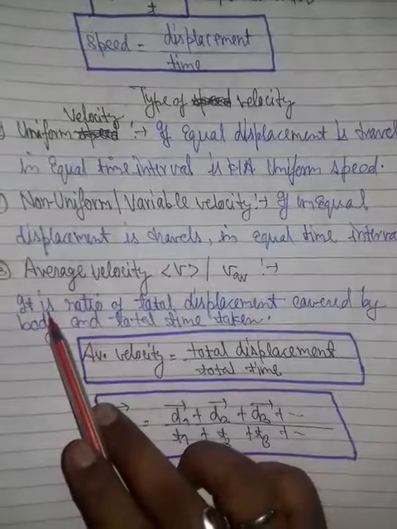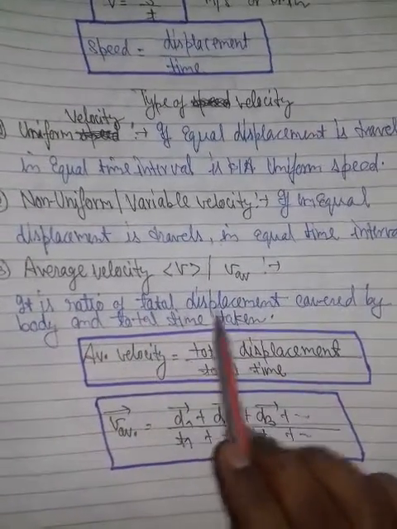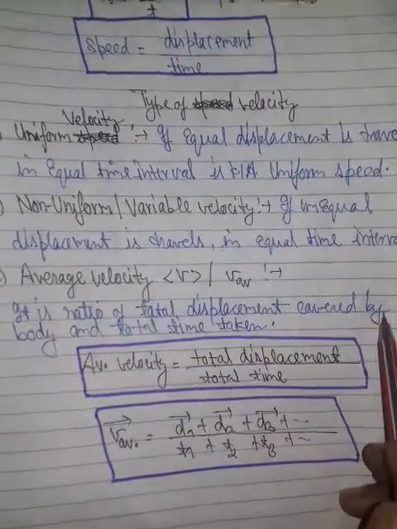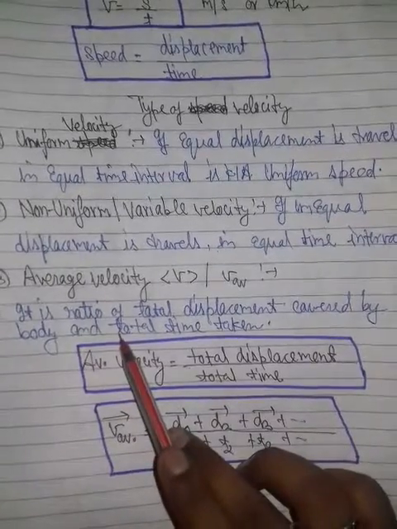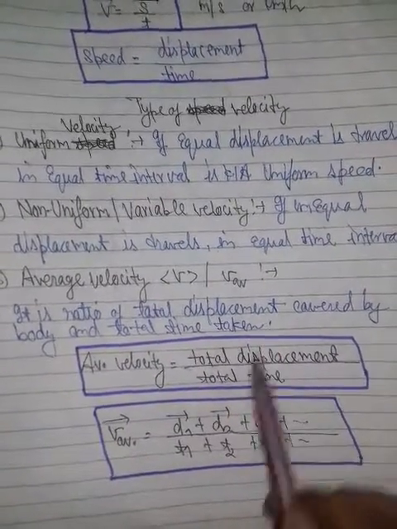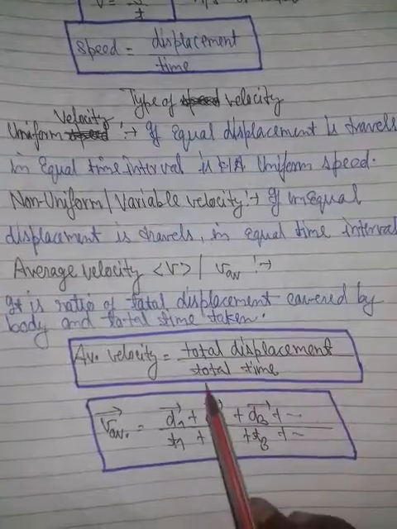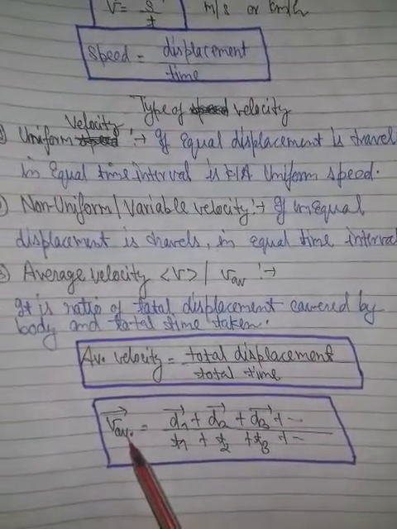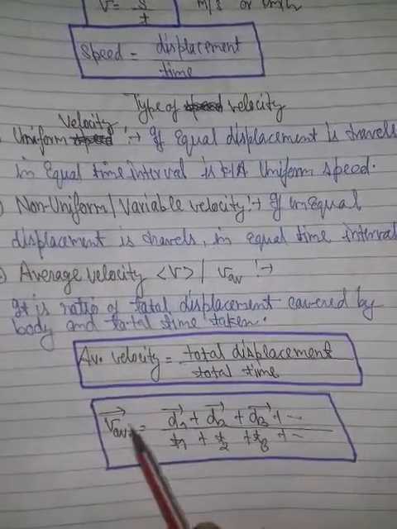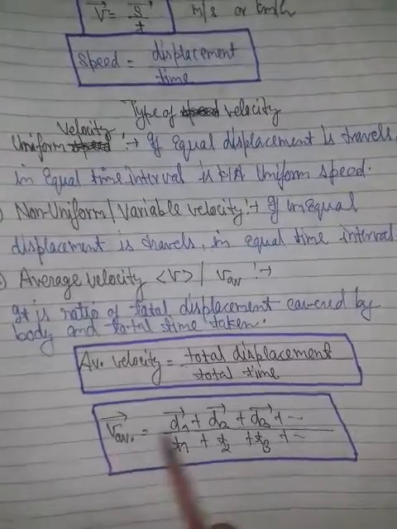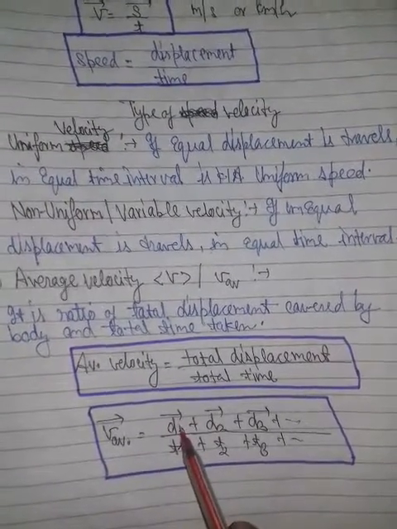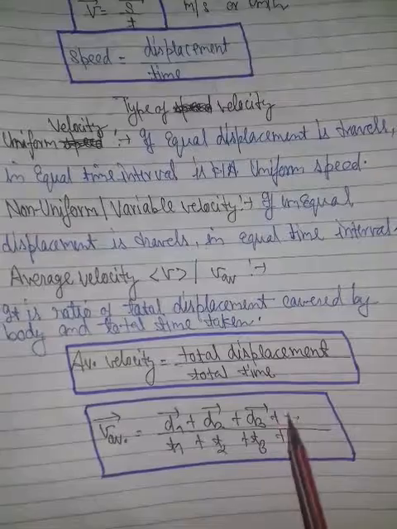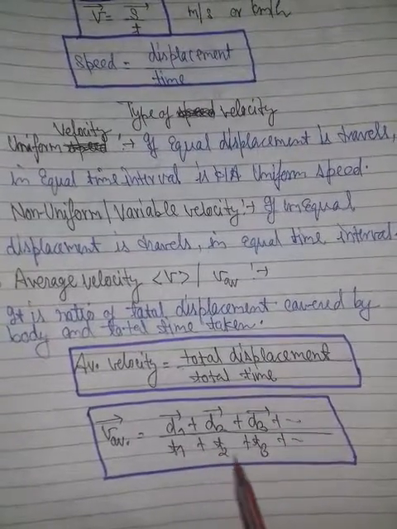Average velocity definition: the ratio of total displacement covered by the body to the total time taken. V average is total displacement upon total time, and the formula V average with an arrow indicates a vector quantity, D1 the first displacement, second displacement, third displacement and so on, and the time taken T1, T2 and T3 and so on. That is the formula.